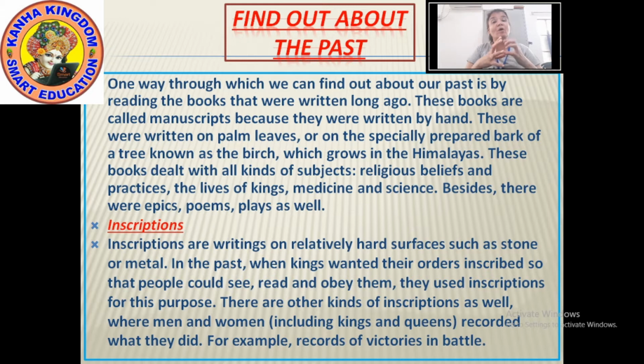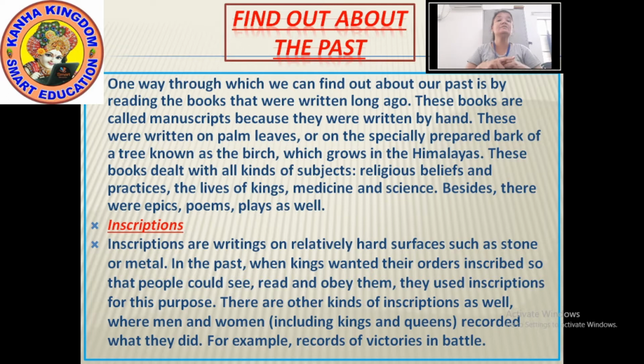Okay, now what was written on the manuscripts we had seen: religious belief, practices, life of the kings, medicines and science were written on the manuscripts. Now on inscriptions, what was written?